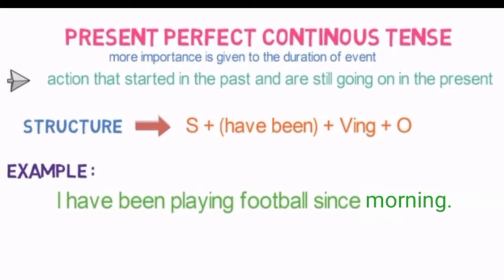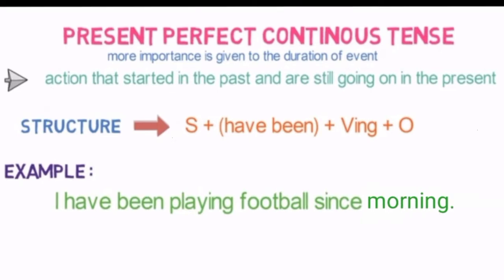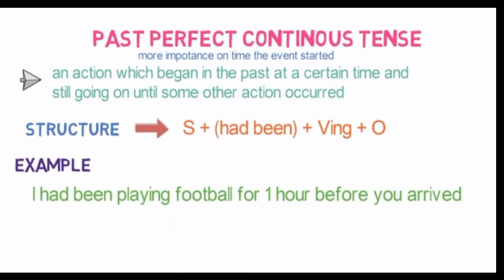Now the next one, past perfect continuous tense. Past perfect continuous tense tells us about an action which began in the past at a certain time and was still going on until some other action occurred. That means this action also began somewhere in the past. It is continuing because it is a continuous tense we are talking about. So it is still going on, and while it is going on, one other action also occurred.